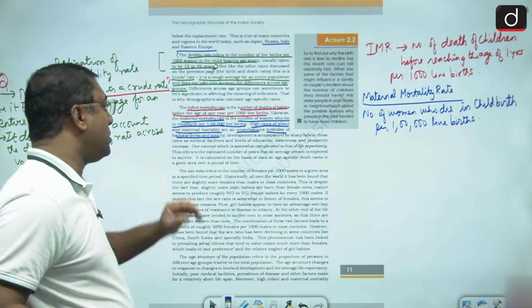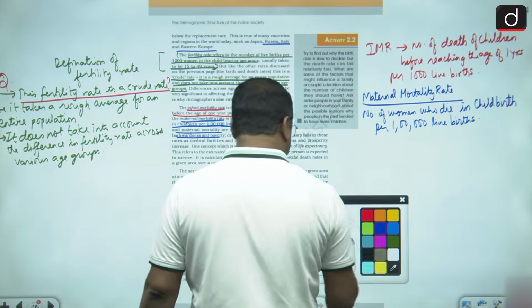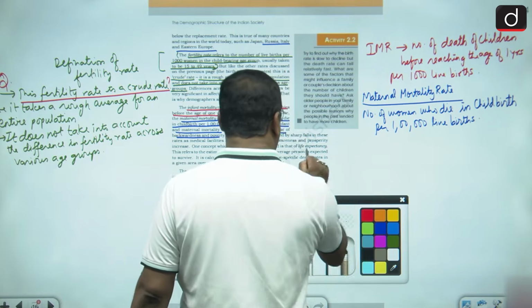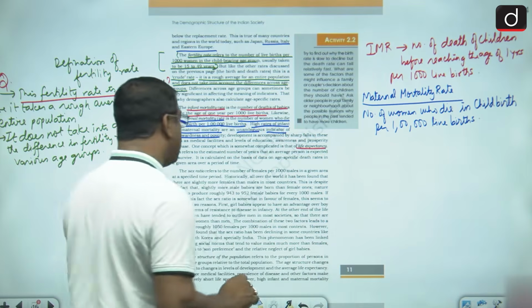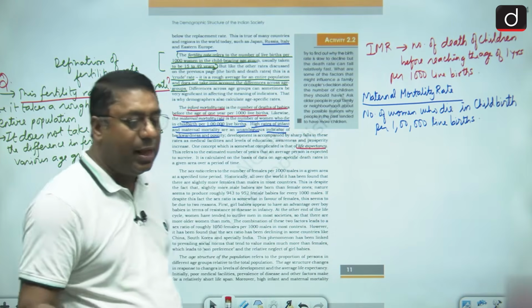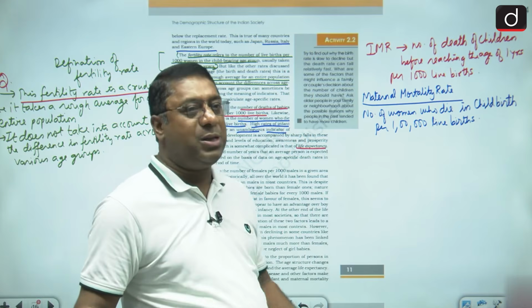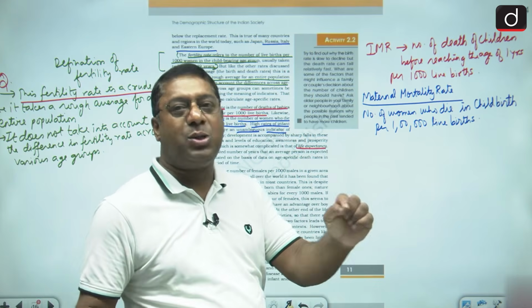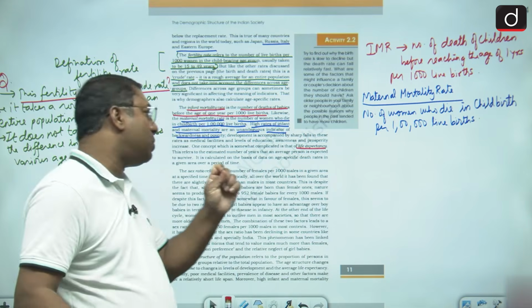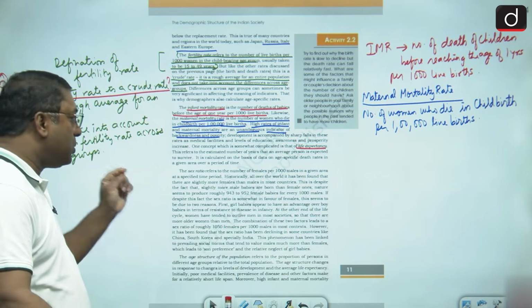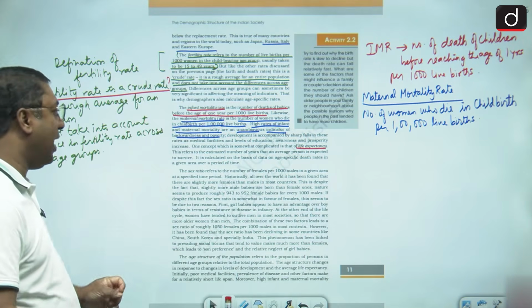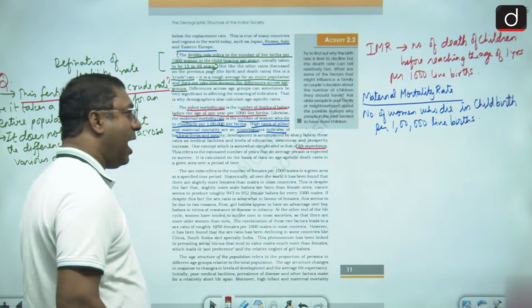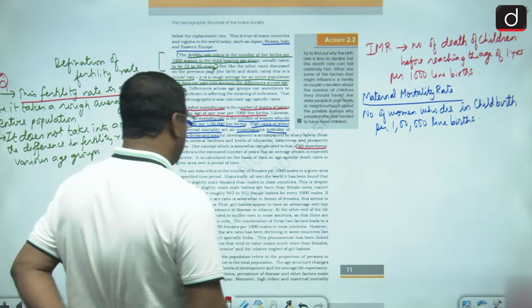And another concept is life expectancy. Life expectancy is the number of years an average person is expected to survive.